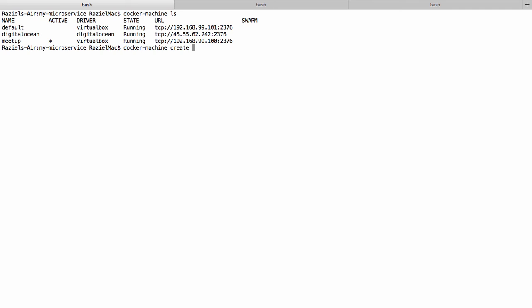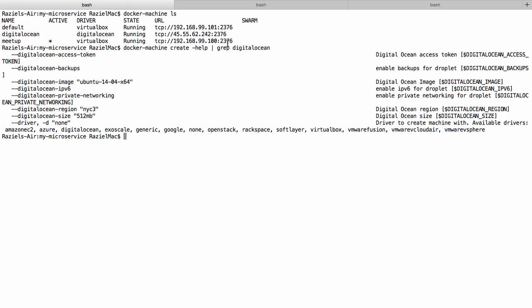The first one is -d, and then you tell it whether it's VirtualBox or Google or DigitalOcean and so on. I will just run it now with --help | grep DigitalOcean so you can see an example. So in case of DigitalOcean, you will have to run it with -d digitalocean, then provide the DigitalOcean access token, and that's the way you can very fast connect to a host on DigitalOcean.